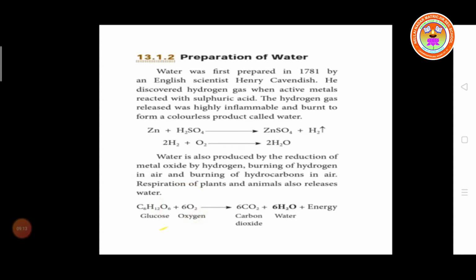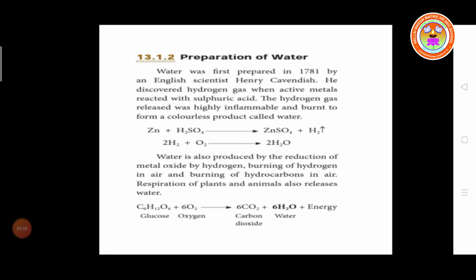From the 18, 12 oxygen is separated. So 6 oxygen, 6 carbon and 12 oxygen. So now in front you have to put 6. So 6 carbon and 12 oxygen. So 6 multiplied with 2 means 12. So 6 CO2. You have to eliminate the 6 water molecules.